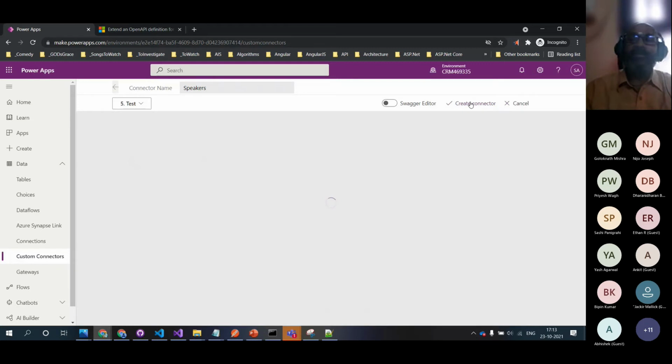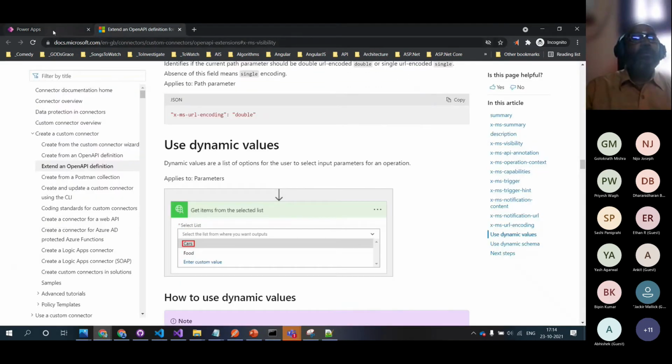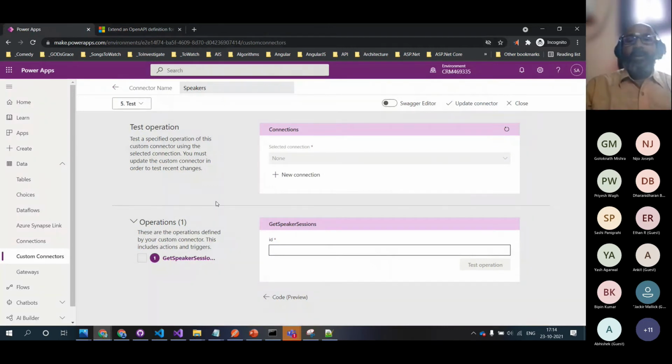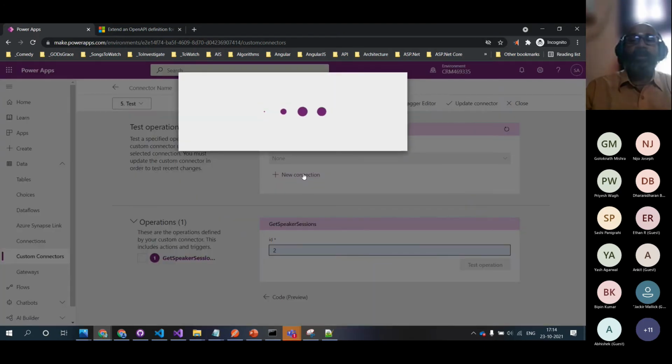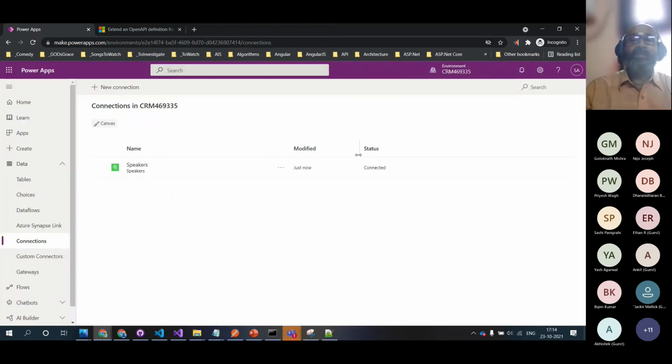So it's going and creating this custom connector. And let's see that it is saving. It takes one or two, less than a minute for sure. It doesn't take this long. Okay, the custom connector is ready. Okay, so we are here in the test. If I want to test, I'm giving the value, but it is not enabling the operation. So for that, we just need to create a connection first. I'm asking it to create the connection. So it is adding this connection.